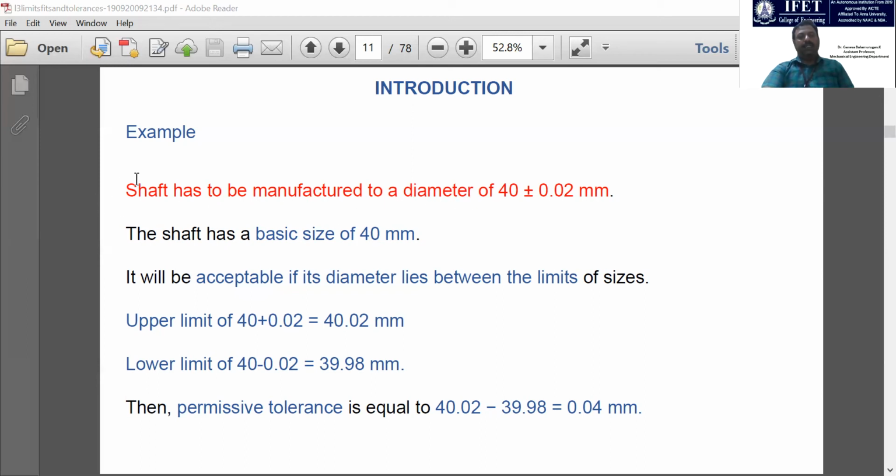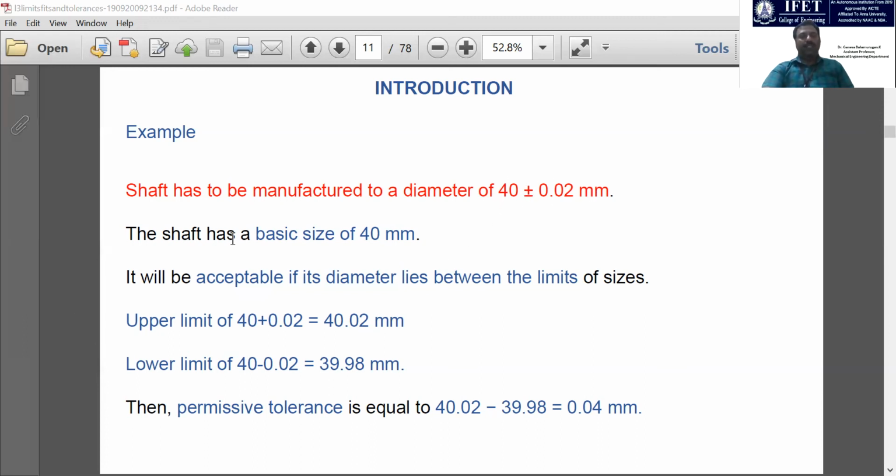The cylindrical shaft has a diameter of 40 mm, with plus and minus symbols and 0.02 mm. The professional way to read this is: 40 plus or minus 0.02 mm.